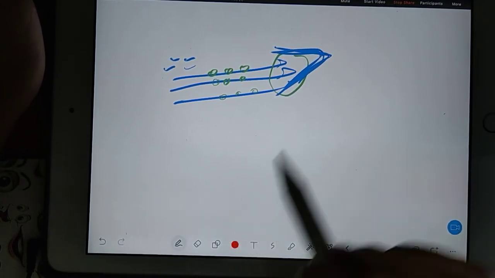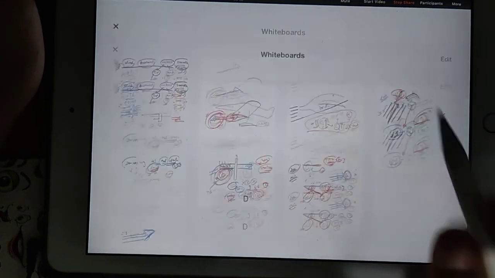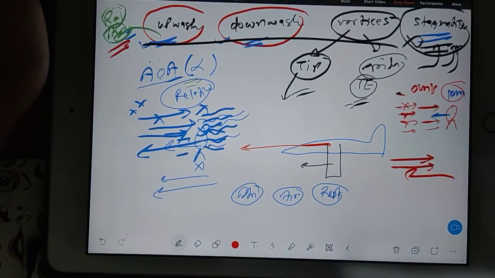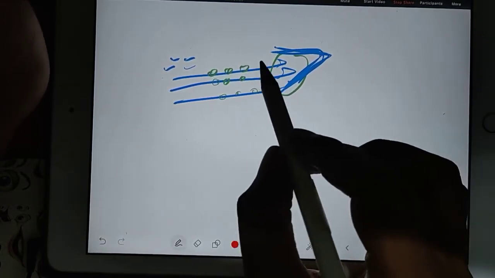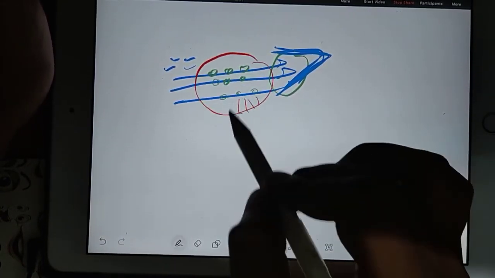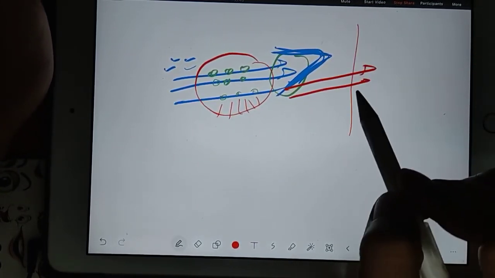Then we have to talk about stagnation. So we want that all the molecules should come to rest. After traveling a certain distance, we should do some arrangement.